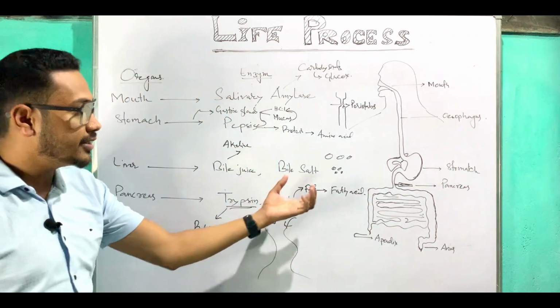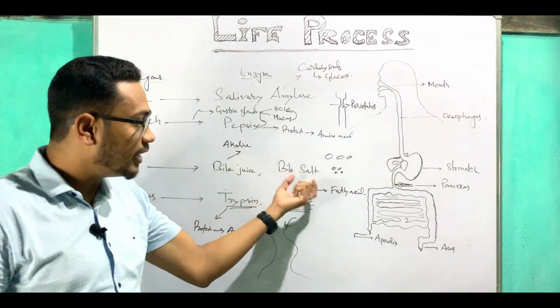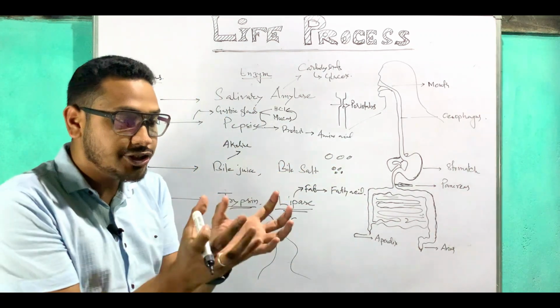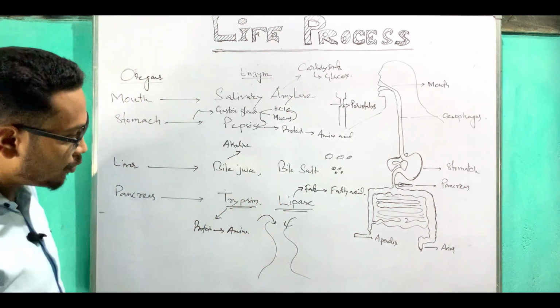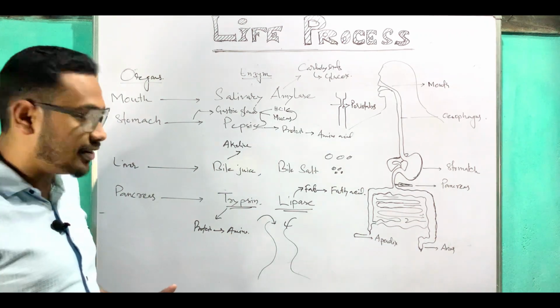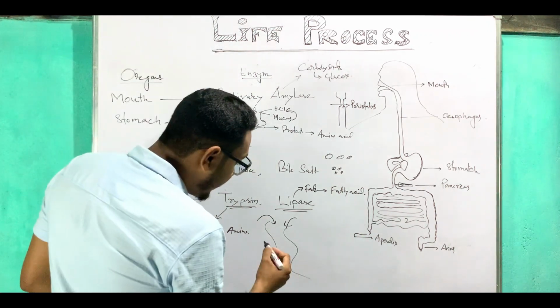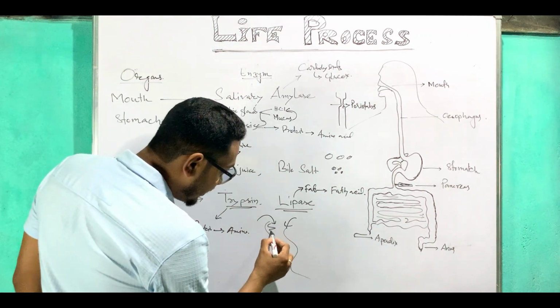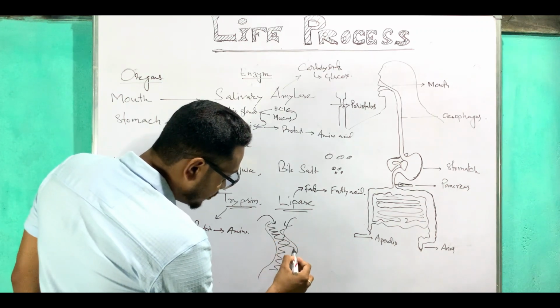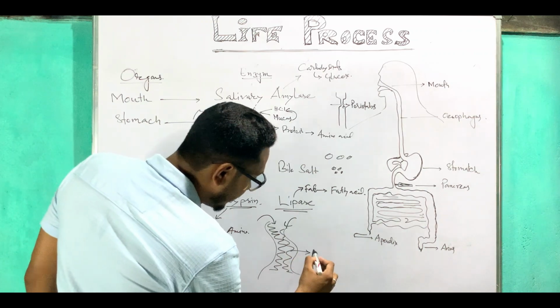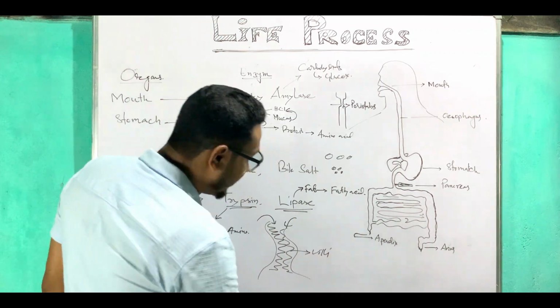Clear? Lipase will convert the fats into fatty acids, but bile salt will convert those larger fats into smaller fats. So after coming to the small intestine, the digestion process gets started. Now, what things are present in the small intestine? Such structures are present, and those structures are known as villi. They are known as villi.